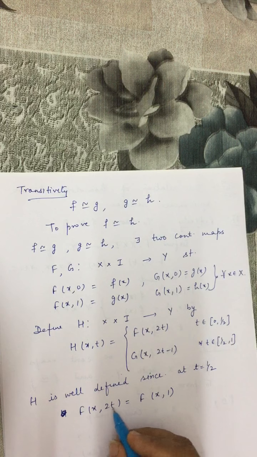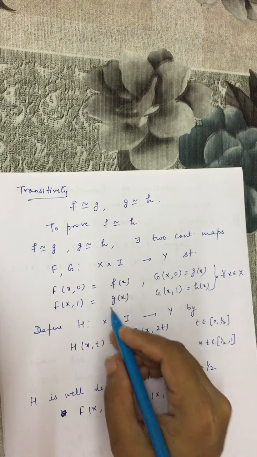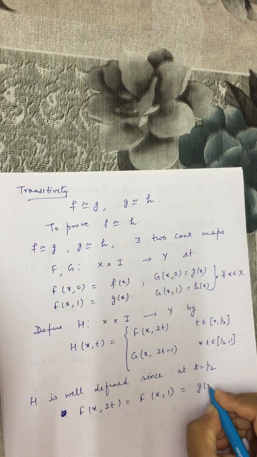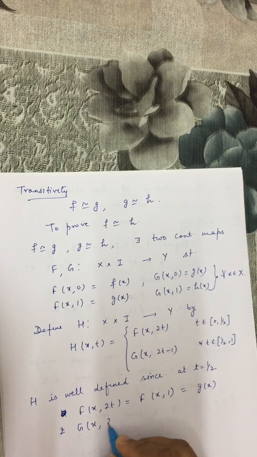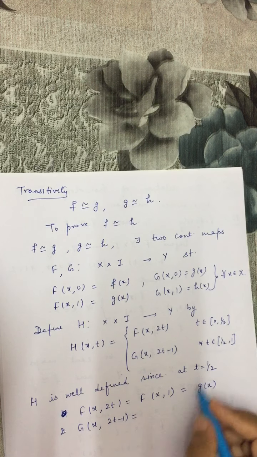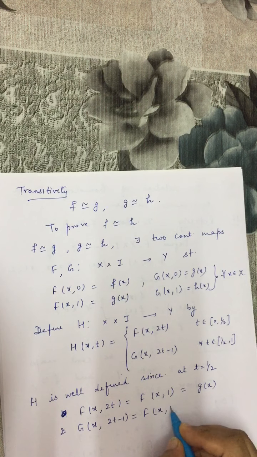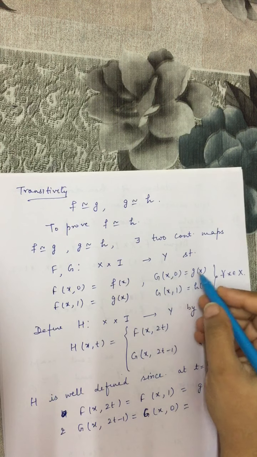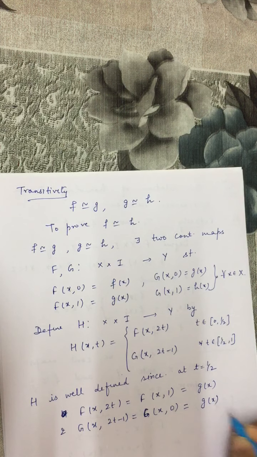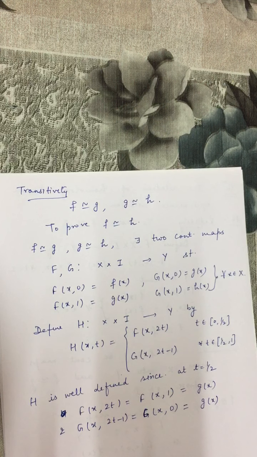Now t is 1 by 2, so 2t is 1, so f of x1 is gx, and secondly the other value g of x, 2t minus 1 at t is equal to 1 by 2, this is gx0, and gx0 is again gx, so both the values are same, so this is well defined mapping.